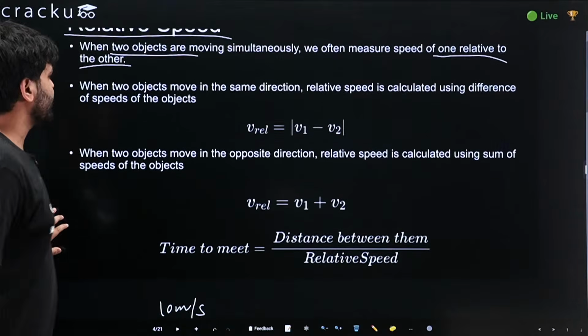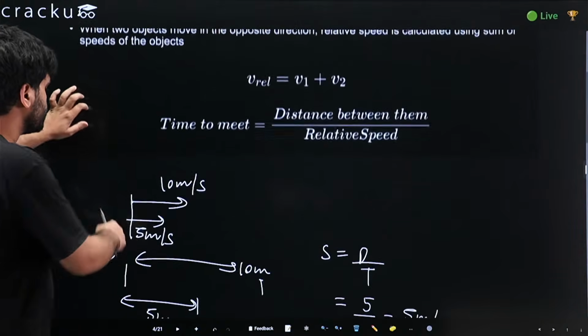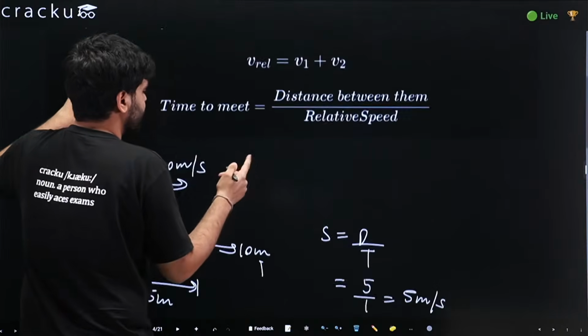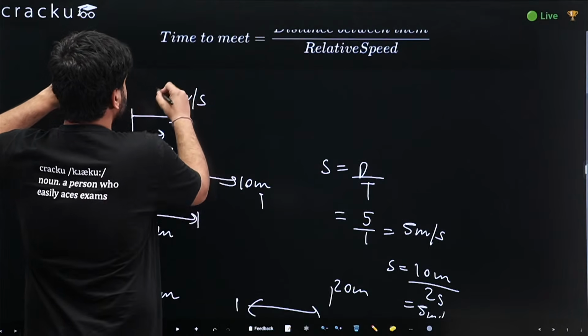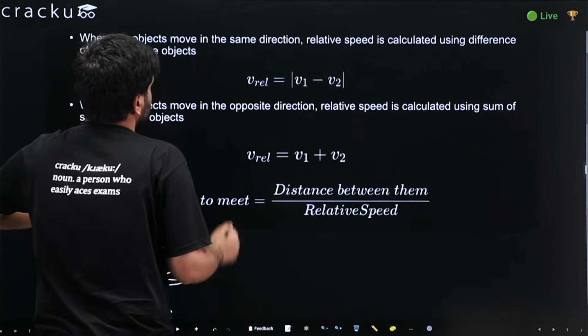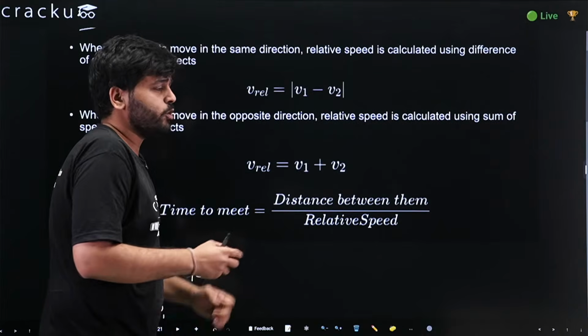Even if you did not get it, you can just remember these formulas. This was for same direction. So for same direction, we calculated that it would be V1 minus V2, 10 minus 5, which was 5. Now for opposite direction, can you just sense that it would be added?